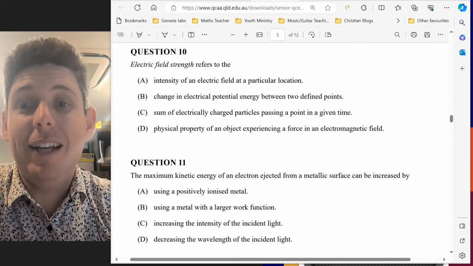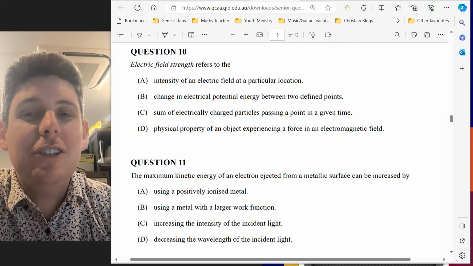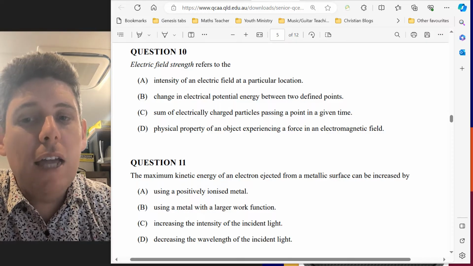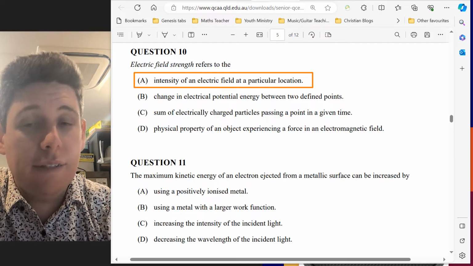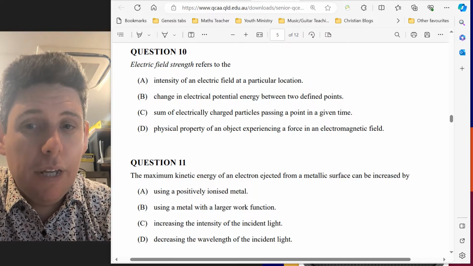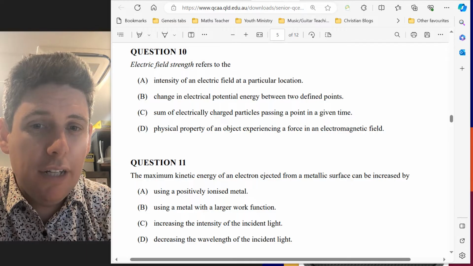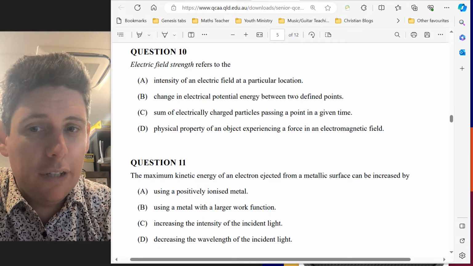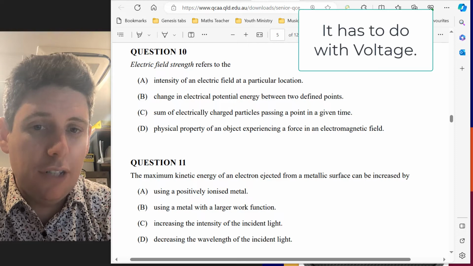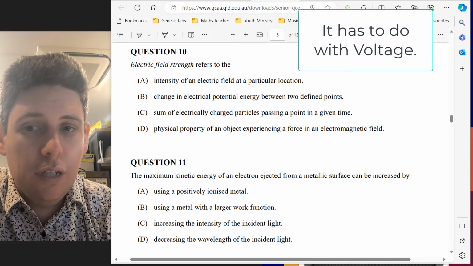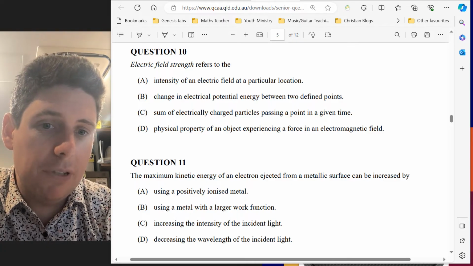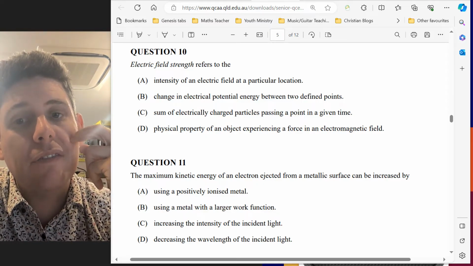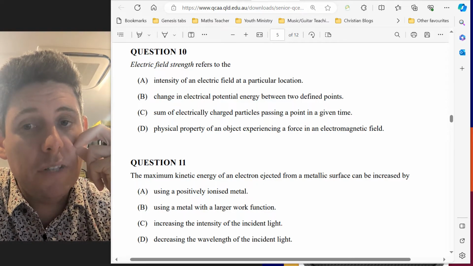Question 10. Halfway, or nearly. Electric field strength refers to, is it A, B, C, or D? A, intensity of an electric field. That sounds like electric field strength. B, change in potential energy. That's not electric field strength. A change in electric potential energy is a change in voltage. C, the sum of electric charged particles passing a point. That's current. D, physical property of an object, experience of force in an electromagnetic field. It's not a physical property, so it's A.